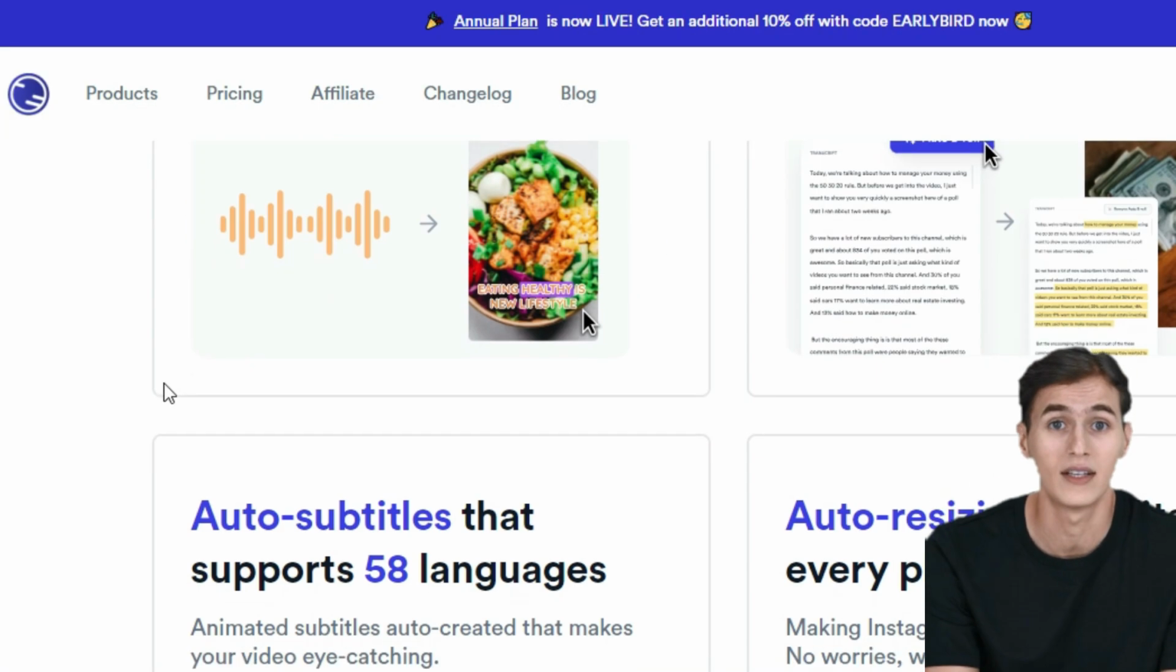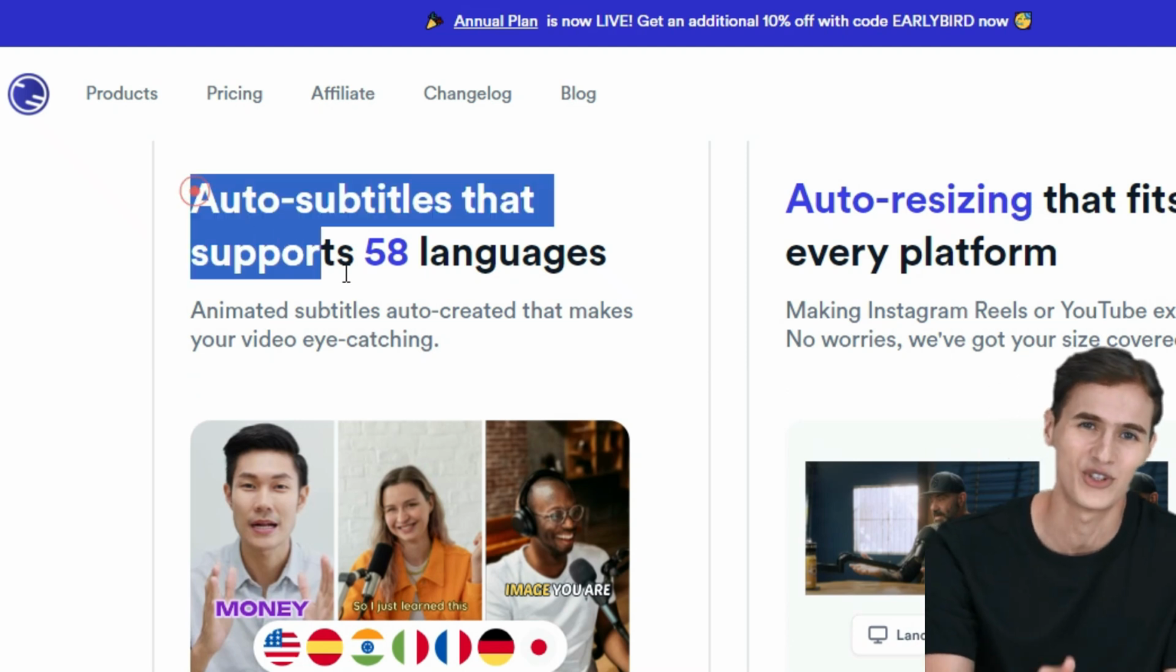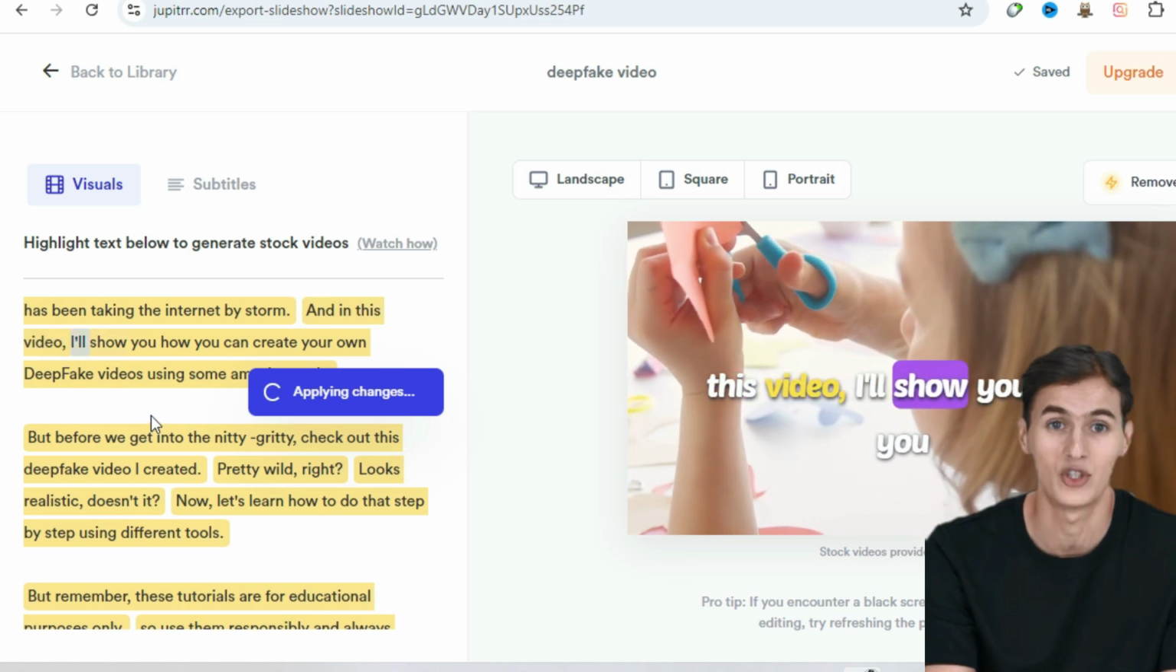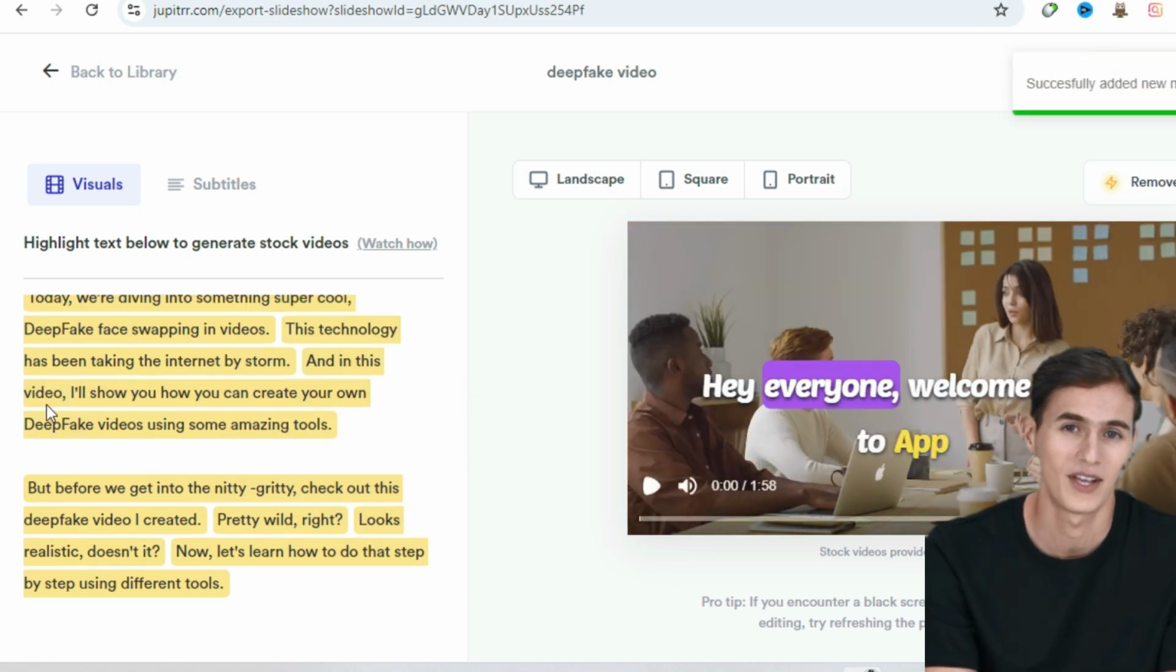Auto subtitles. Subtitles are critical, especially for improving engagement and accessibility. Jupitrr AI automatically generates and places captions on your video, saving you time and ensuring your content is more inclusive. You can even tweak these subtitles to ensure they're perfectly aligned with your message.